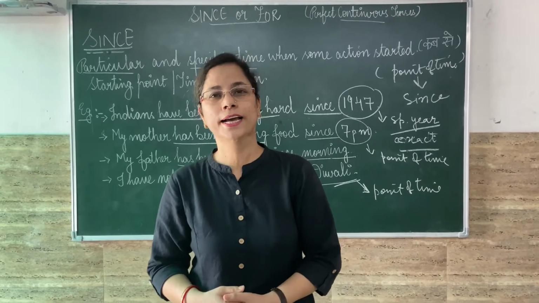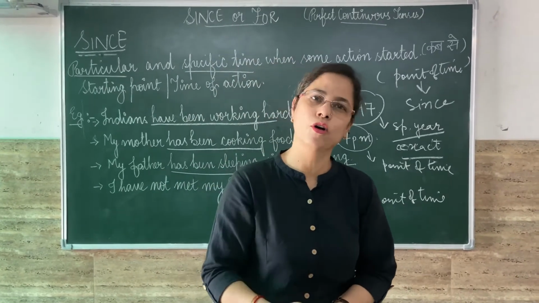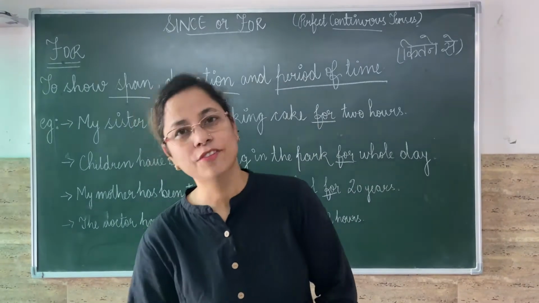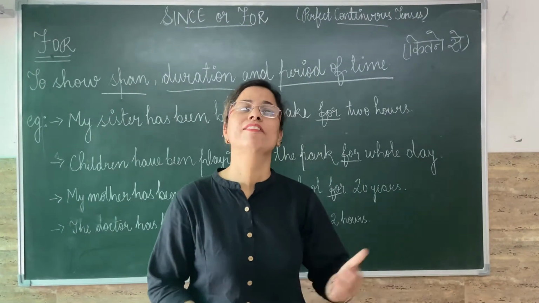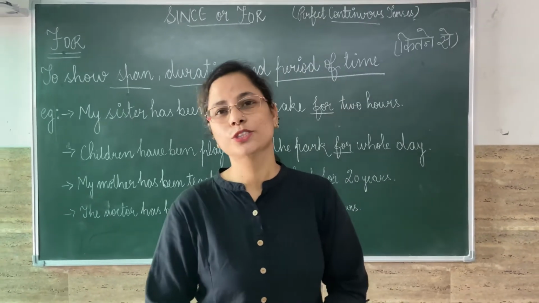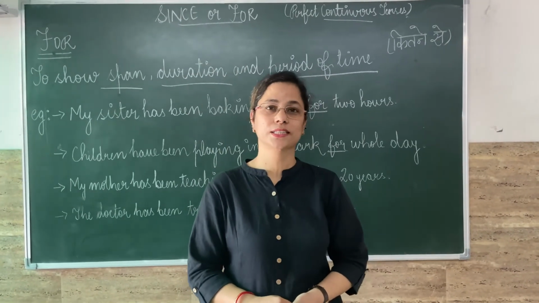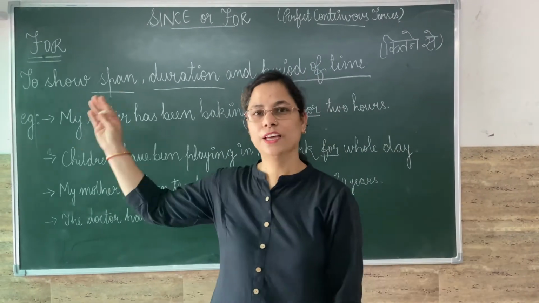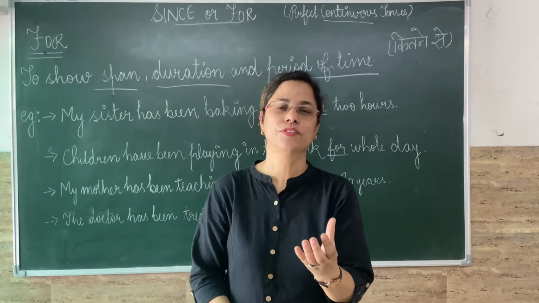Let's move ahead with the usage of for. The way we were using since in perfect continuous tenses, for is also used in perfect continuous tenses. But since we use for point of time, here for is used for period of time.